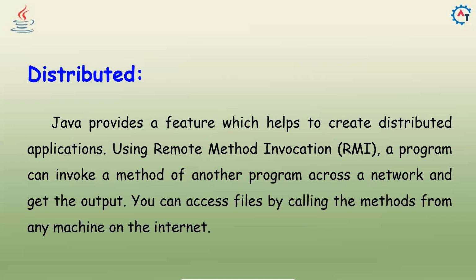So it is distributed. Java provides a feature which helps to create distributed applications. You can develop distributed applications using concepts called RMI and EJB. Enterprise Java means by using these concepts, we can develop distributed applications. RMI means remote method invocation. A program can invoke a method of another program across a network and get the output. So you can access files by calling the methods from any machine on the internet.